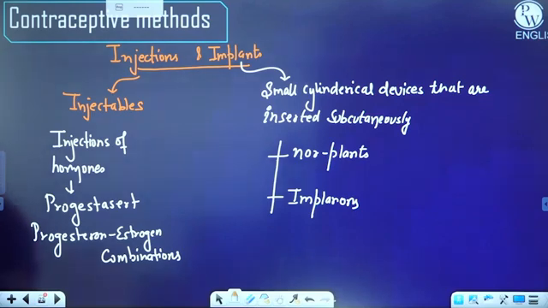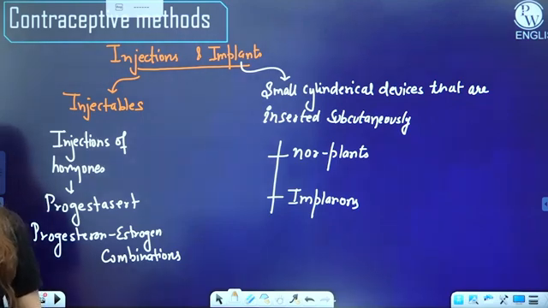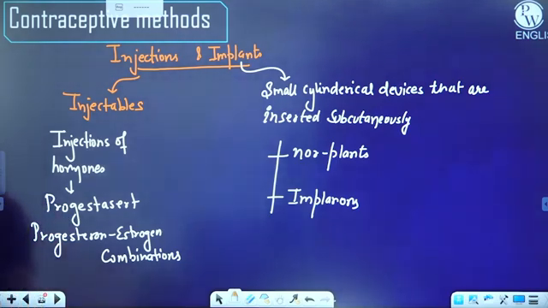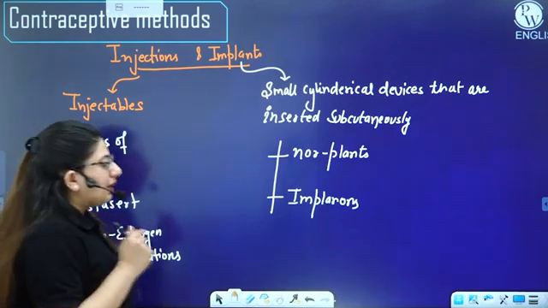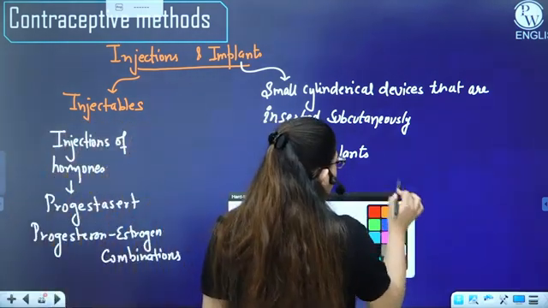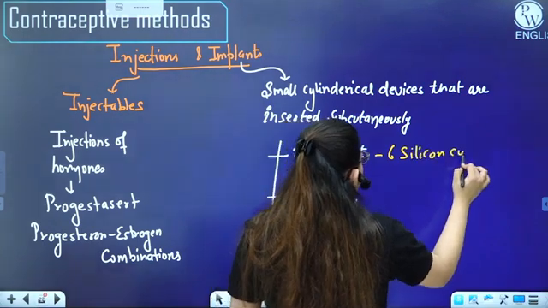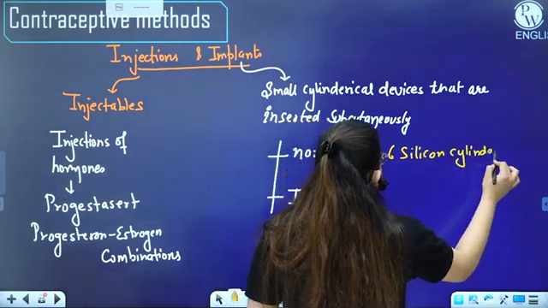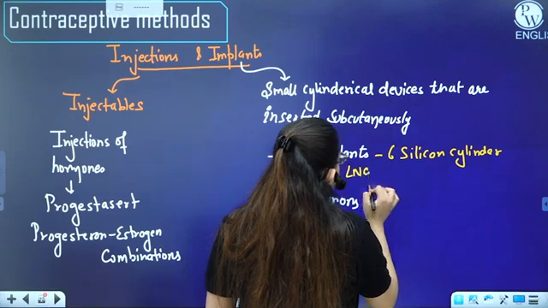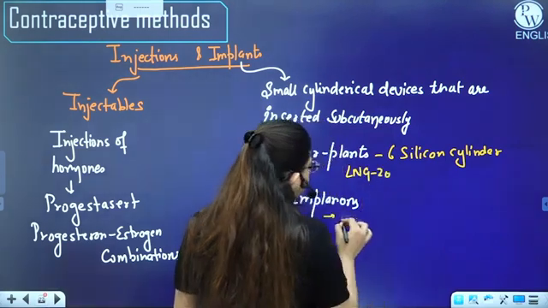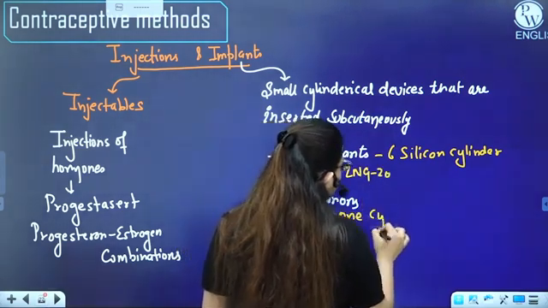So you must have seen its image in the NCERT. In the NCERT, there is a female hand shown with the 6 matchsticks, right? So if I'm talking about the Norplant, it contains 6 silicone cylinders with LNG 20. Implanon contains one cylinder.